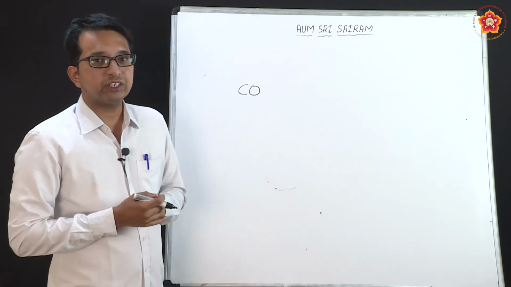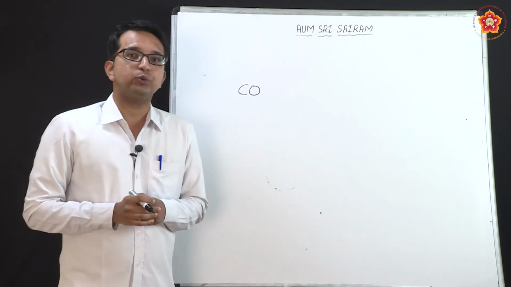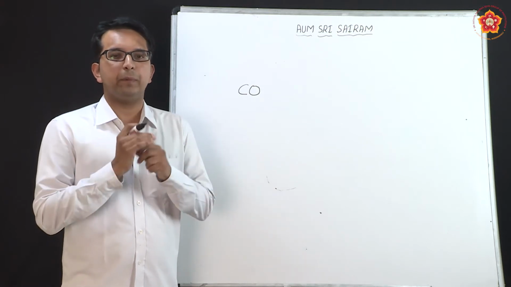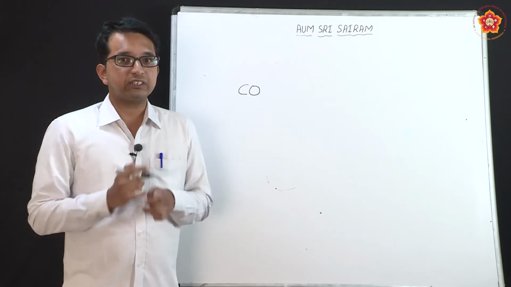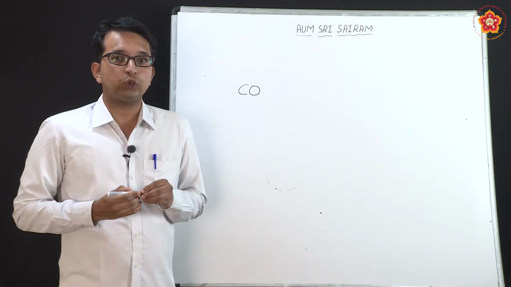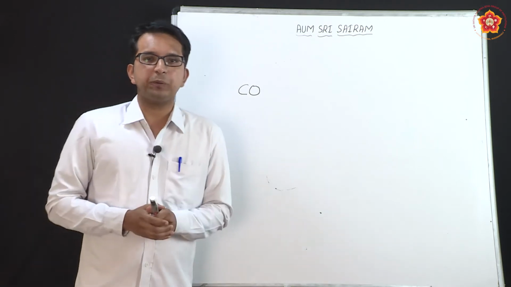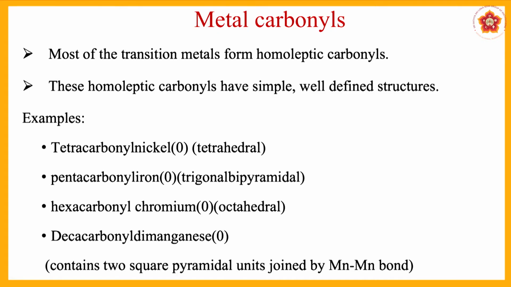And we have seen in crystal field theory that neutral ligands will act like dipoles in their interaction with the metal. So here our study is going to be with respect to the homoleptic carbonyls which are present. So let us see some aspects of these metal carbonyl structures. Most of the transition metals will form this type of homoleptic carbonyls. Now homoleptic indicates that there is only one type of ligand, and that ligand is carbonyl. And these are well defined structures.